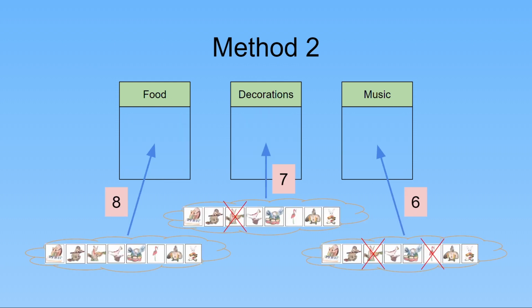So, using our method, we have 8 choices for food. Once we have chosen, we have 7 other animals to choose from for decorations. Once those 2 are chosen, we have 6 possible choices to plan out music. So, how many ways can we plan out the party using method 2? It's the same as before, but slightly different. Feel free to pause the video here now as you figure out the answer.